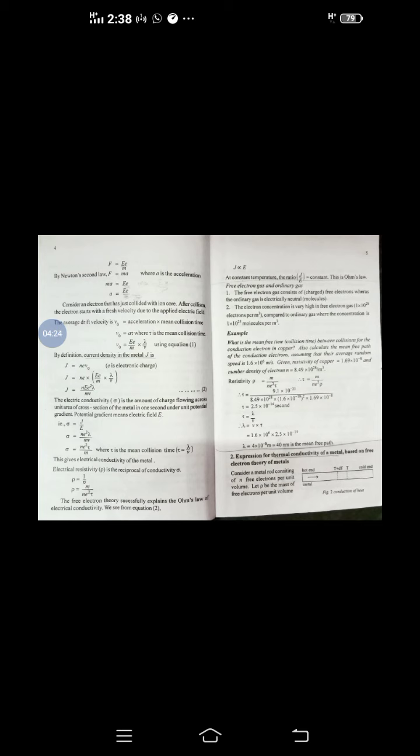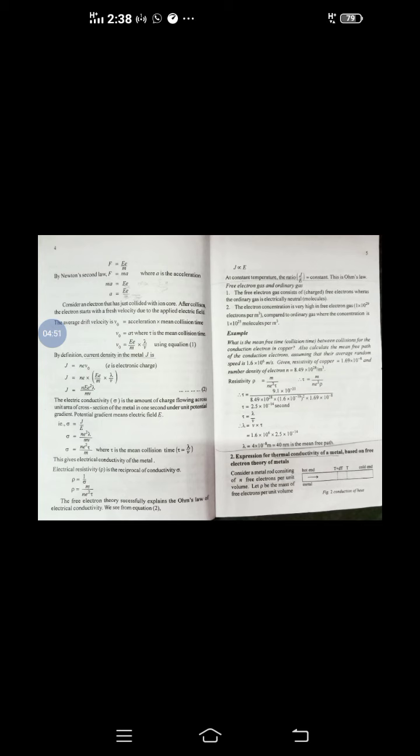Next, considering an electron which has just collided with an ion core, after this collision process the electron moves with a fresh velocity. Here drift velocity v naught can be written as acceleration into mean collision time, that is v naught is equal to a into tau.